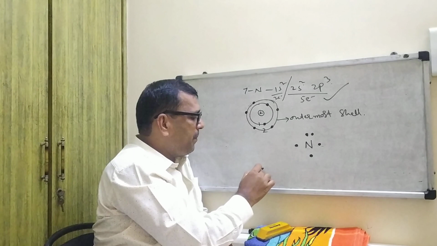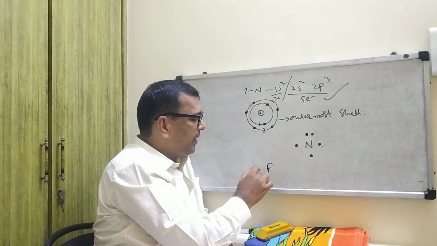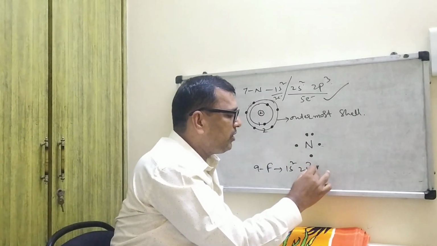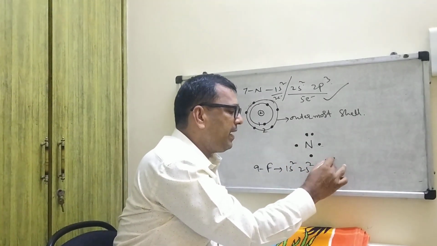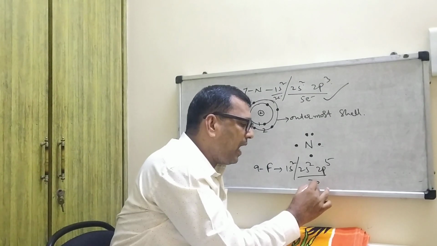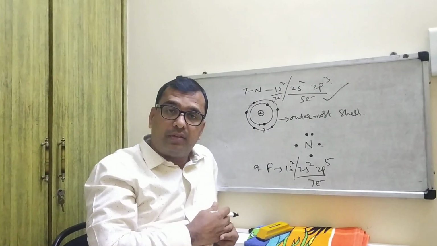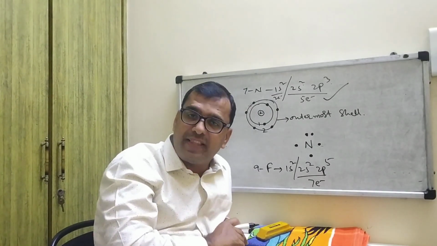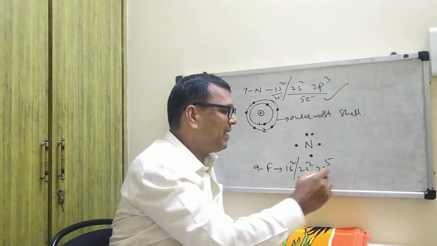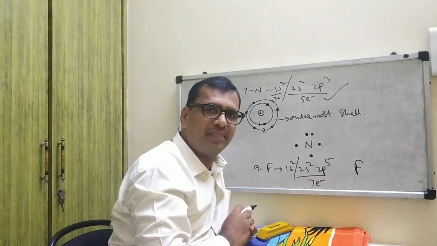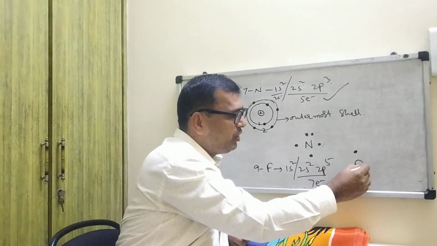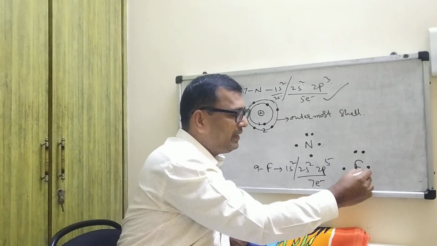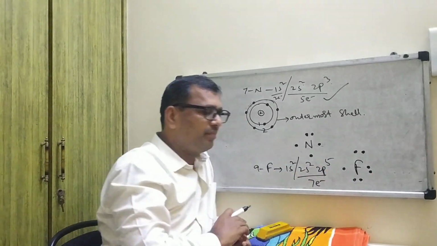Suppose, for example, fluorine, atomic number 9. The electronic configuration is 1s2, 2s2, 2p5. The valence shell, or outermost shell, contains how many electrons? 7. How do you represent it in the Lewis electron dot method? Like this, F, with 1, 2, 3, 4, 5, 6, 7 dots.